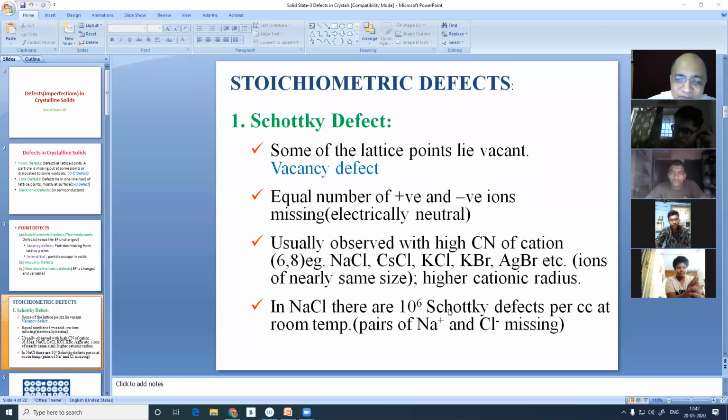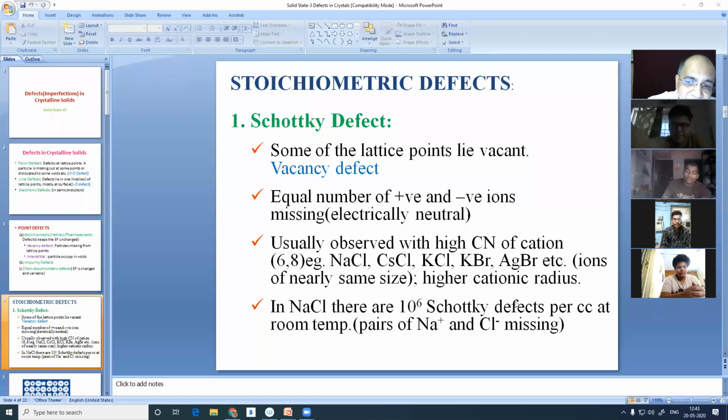That kind of blunder I committed, he could detect, and I really salute him. I corrected it, and those who have already seen the previous video will see me saying that it was a blunder. Now, yes, in rock salt, sodium chloride type of crystal, there are 10 to the power 6 Schottky defects.